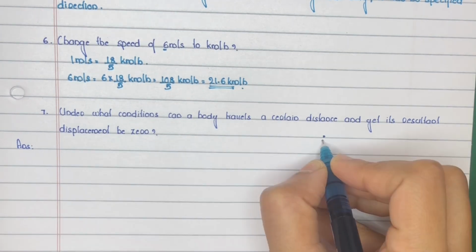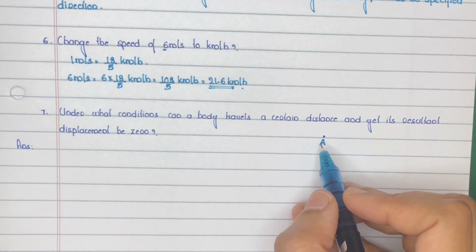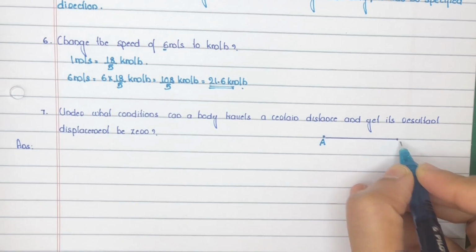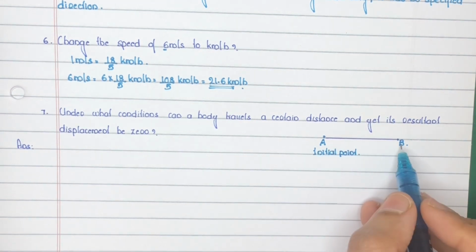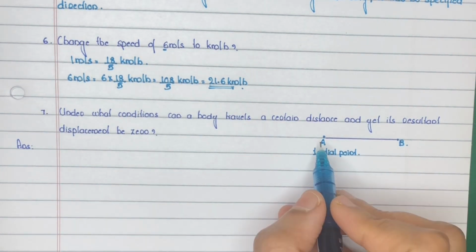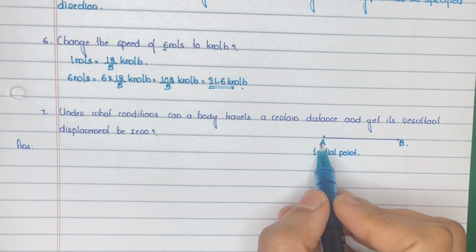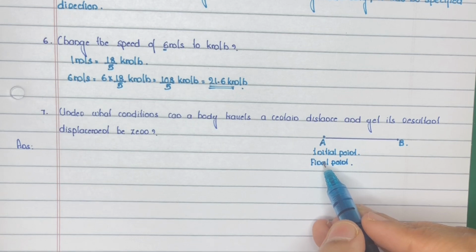It's the reference point A, that is initial point from where the body starts its journey. And it reached at point B. Starts at A, that is initial point at A, and then it reached at B. Then it returned back to its initial position. That is its final point also at A. Initial and final point same, which implies there is no distance between initial and final point, right?